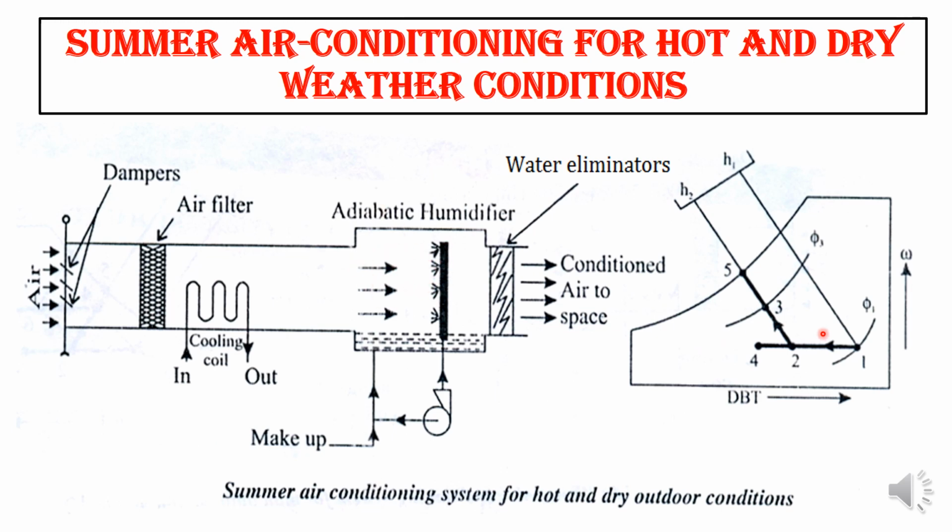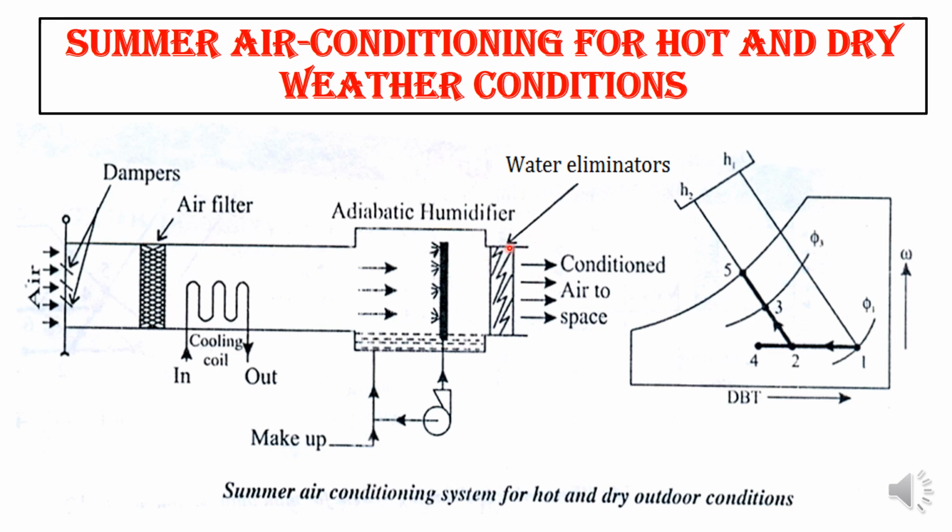Air enters the humidifier and water will be sprayed over the air. So the water will evaporate at that partial pressure and it increases the moisture content in the air. Hence it will go 2 to 5. If it is a perfect humidifier it is 2 to 5, but perfect won't be there, so it will come to point 3. So this is how your humidification works.